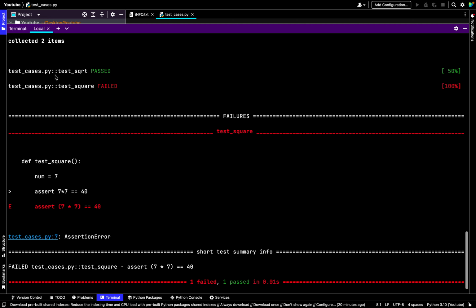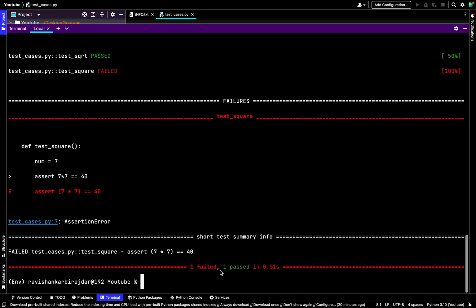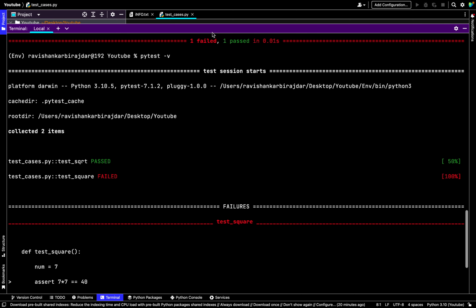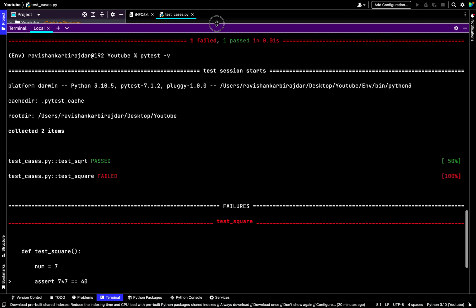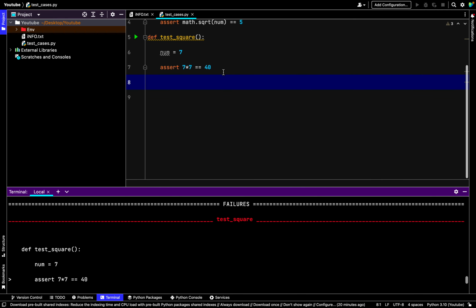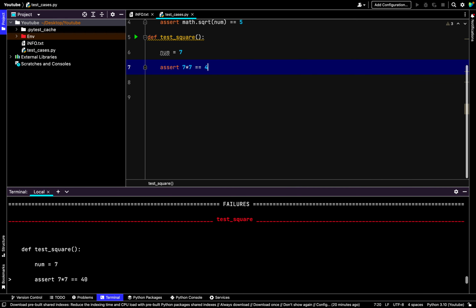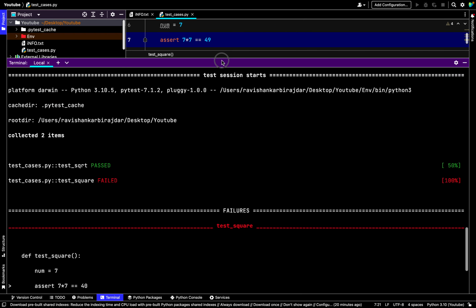Yes, now you can see here. In test cases.py, test square root is passed, you can see it in green, that is 50%, and in test cases.py, test square is failed, that is 100%. Okay, so here one is passed and one is failed, you can see. So let's correct the second one also. So now 7 into 7 is 49.